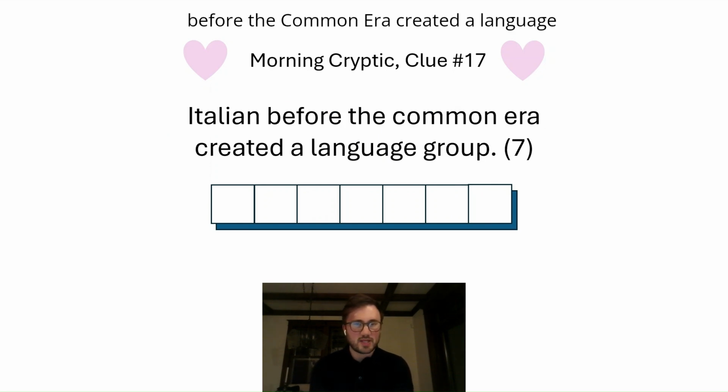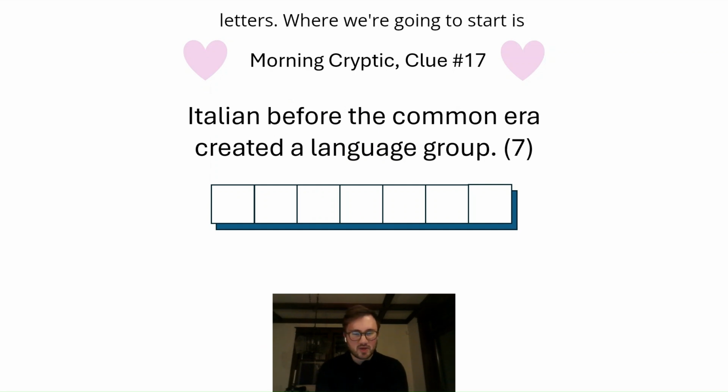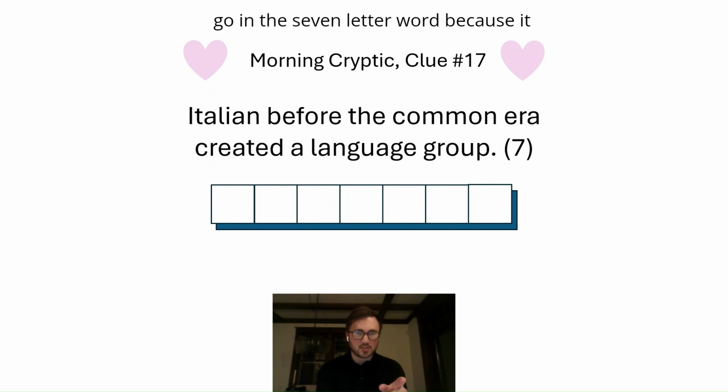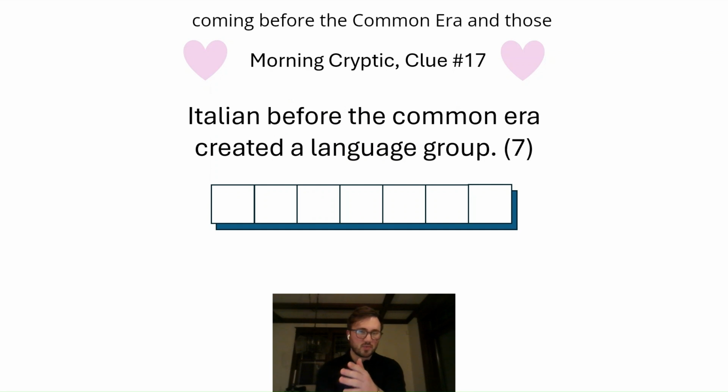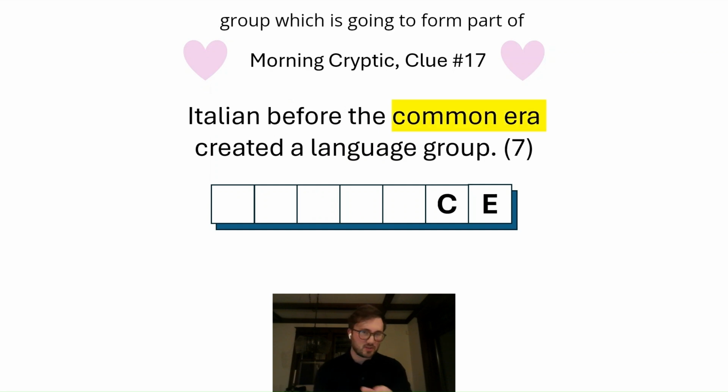Italian before the Common Era created a language group. Italian before the Common Era created a language group, for 7 letters. Where we're going to start is Common Era because, as we know in previous clues, Common Era shortens to CE. We also actually know where this will go in the 7-letter word because the Italian is coming before the Common Era, and those things together will create a language group.